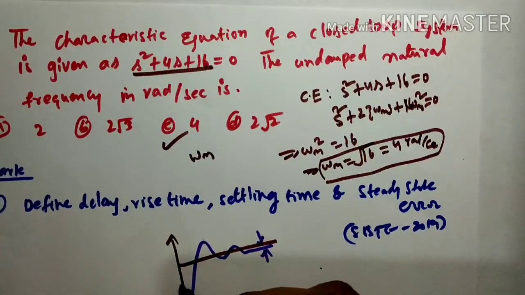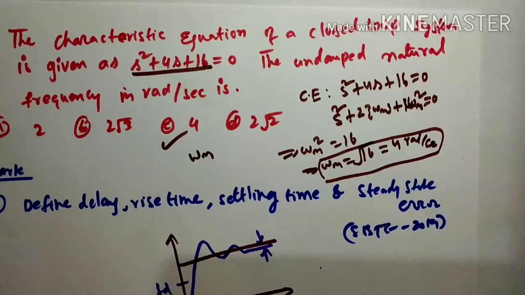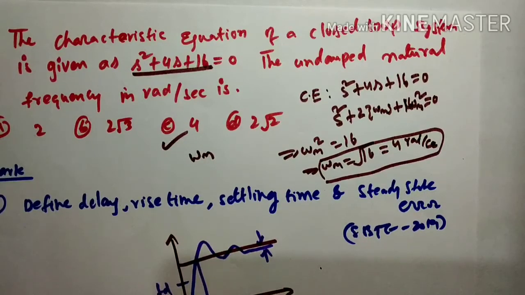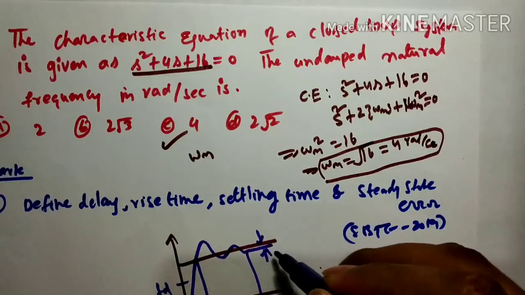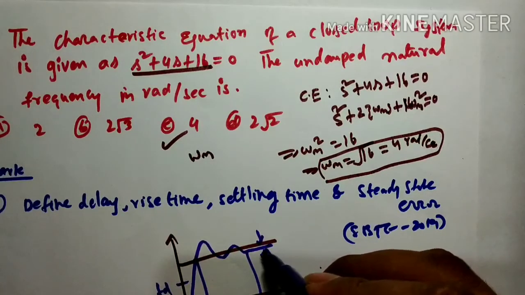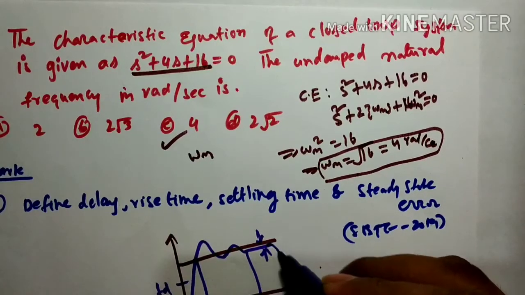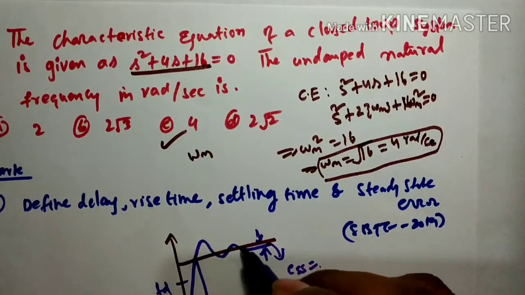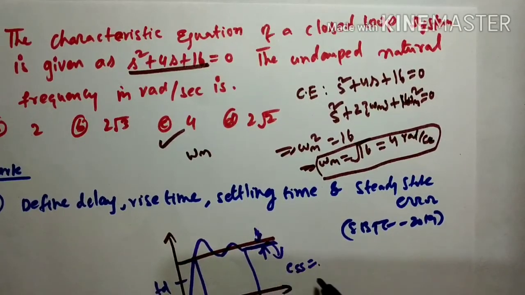So delay time, this is the delay time td, and rise time, this is the rise time tr, and the settling time, this is the settling time ts. I have already given the definitions. Steady state error means the gap between the output, meaning the response signal, and the input signal. After reaching the response, it is settled. So this is the steady state error.